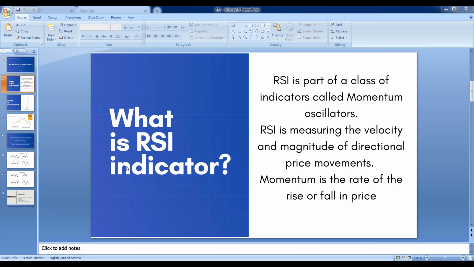After the markup phase, what happens? This is what I am talking about. There are four different stages of the RSI. I will be showing that on the charts as well, so please wait for 5-7 or 10 minutes, and then I will show all these things on the charts, and it will be easy for you to understand. First of all, let me cover the theoretical part. After the theoretical part, I will be covering the practical part as well.